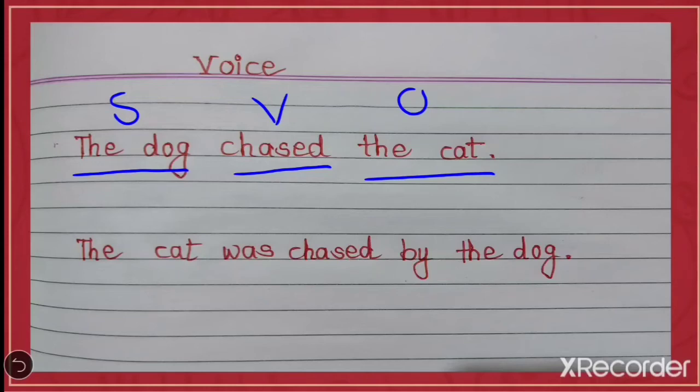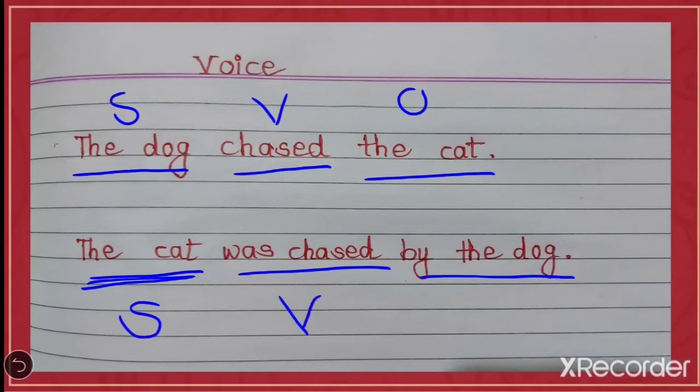Now look at this second sentence. The cat was chased by the dog. So in the second sentence, we can say that it is about the cat, and it's saying what happened to the cat: that the cat was chased by the dog. Here in the second sentence, the action is done to the subject, the cat. Here the cat is the subject. Was chased is the verb. And by the dog is the object.